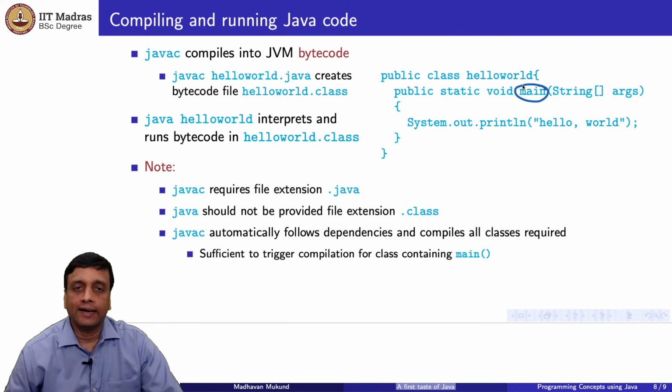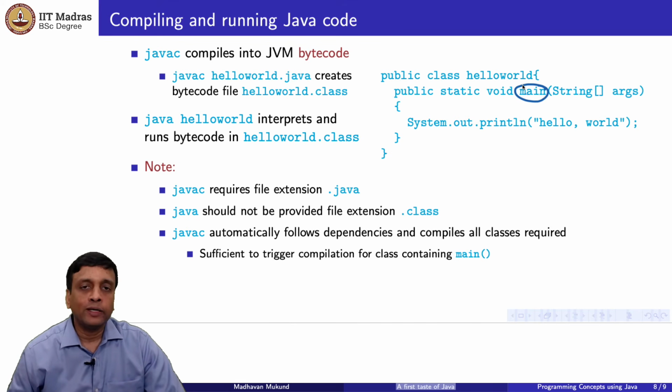Now how do these classes come about? Remember, everything is declared. So you have to declare that you have a variable of type point, a variable of type color, and so on. For every declaration that Java finds in your code, it knows that the corresponding class file must also be compiled. So the Java compiler is smart enough to follow this chain of dependencies and compile everything that is needed, and if something is missing, it will tell you. So fortunately, though you have to keep track of these different files, one per class, you don't have to manually compile them. They get compiled automatically.